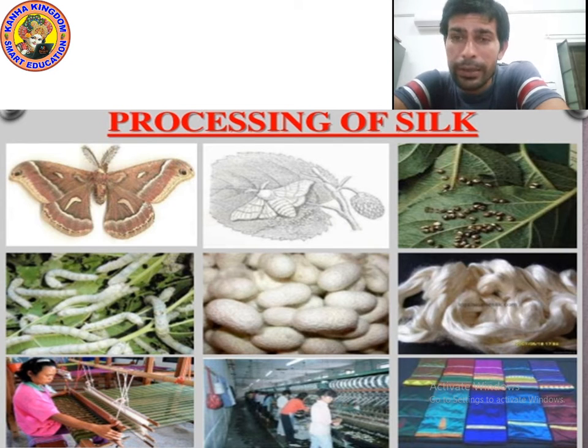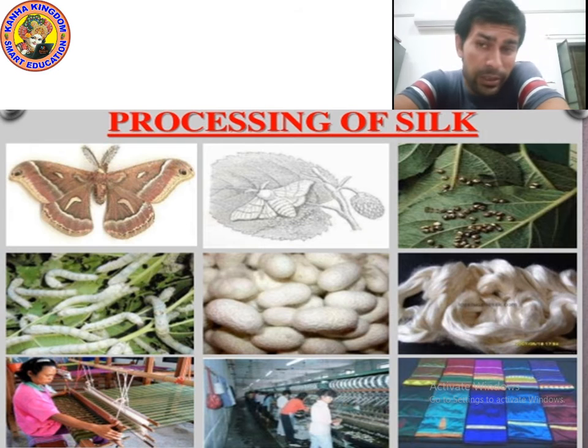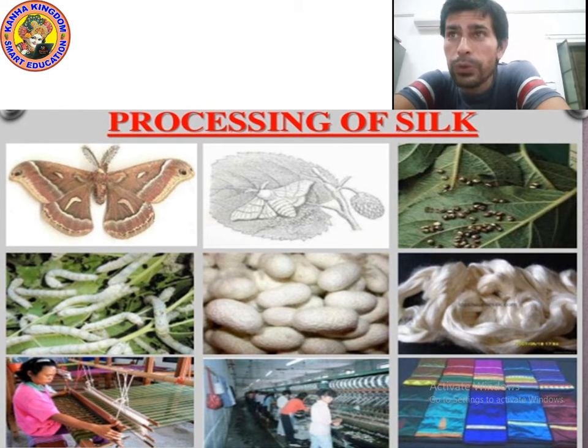Then the caterpillar, meaning the larva, hatches out, then it starts eating mulberry leaves, then it weaves a fiber around itself made of protein. This form we call a cocoon, and inside the cocoon the caterpillar grows into a pupa. Then this cocoon gives us silk.